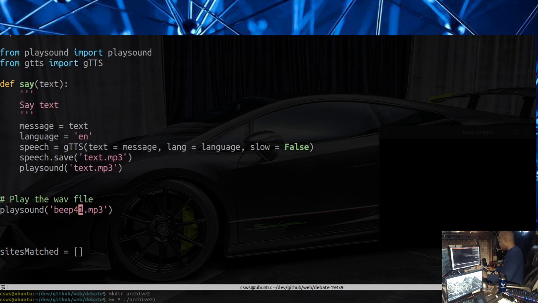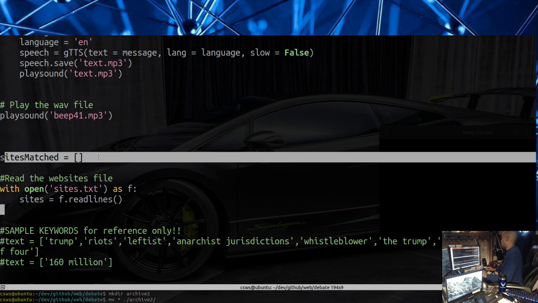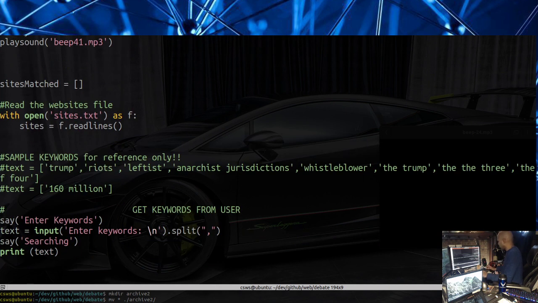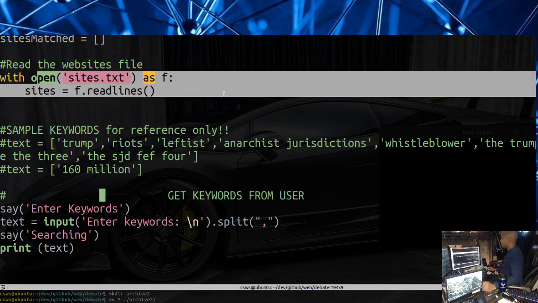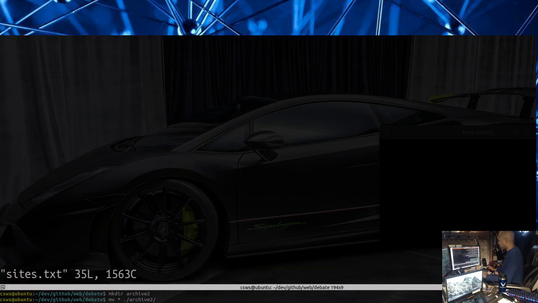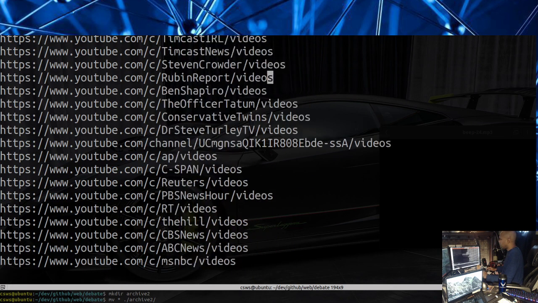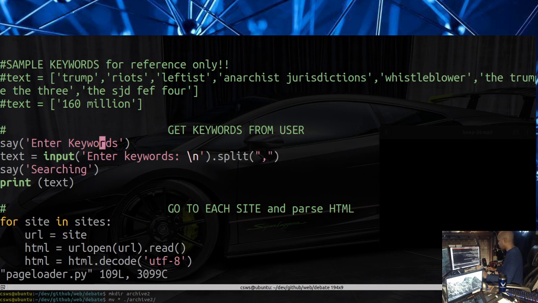So that's pretty simple. Using playsound to play the beep, we're creating an empty list here, sites matched, square bracket, square bracket, creating an empty list. We open the file, sites text. Sites text is basically a file containing all of the pages that we are loading up for the news.